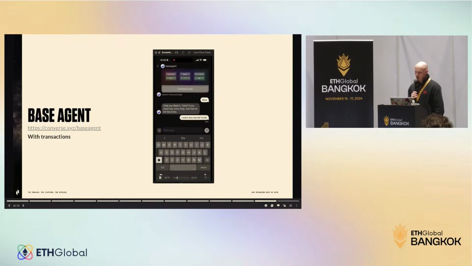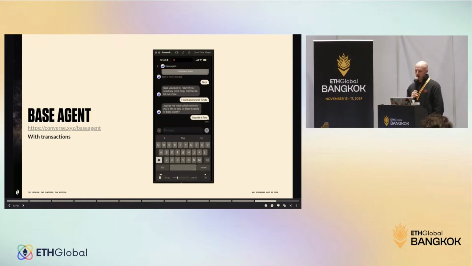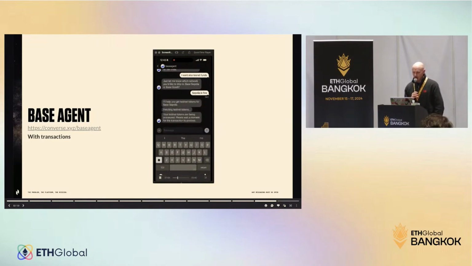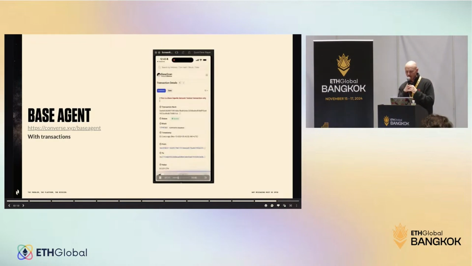Finally, if you need testnet funds, you can go to Base Agent. It's asking me Sepolia or Goerli. Sepolia is fine. Now it's connecting to the APIs of Learn Web3. They provide testnet faucets in a very convenient way. And as you can see, it gives me a receipt with the transaction that we just saw. So that was Base Agent.